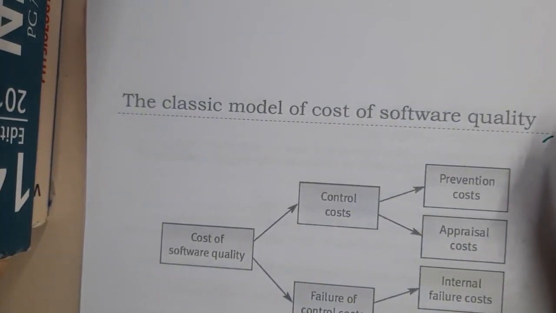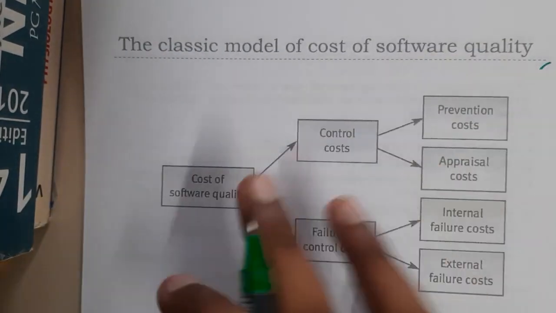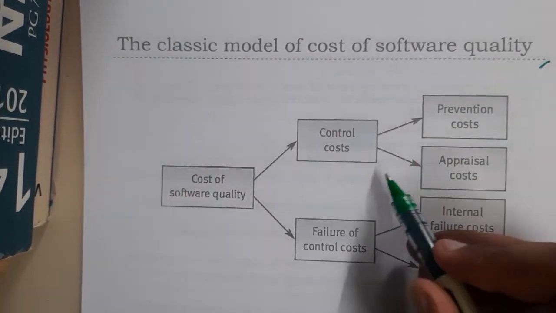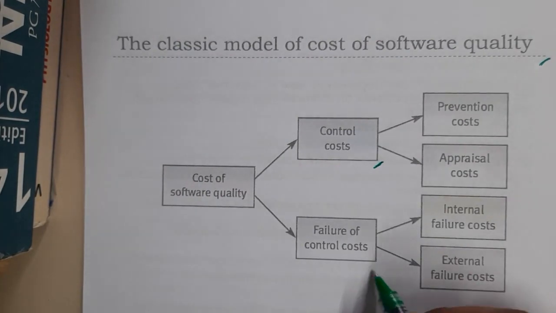So this is the basic model. We have one advanced model also. We'll be discussing that, don't worry. The cost of software quality is divided into two types, that is nothing but control cost and failure cost.